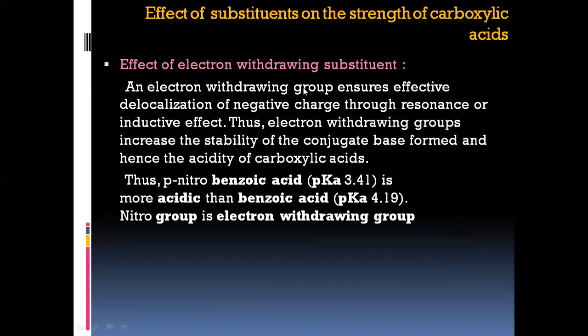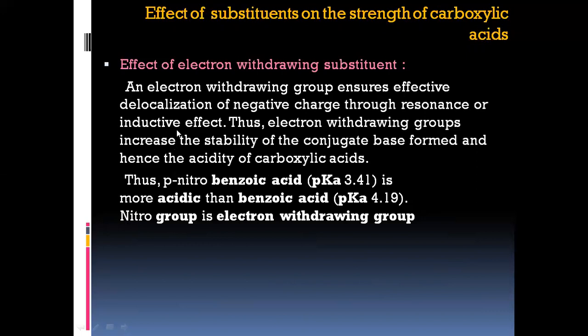An electron withdrawing group ensures effective delocalization of negative charge through resonance or inductive effect. Thus, electron withdrawing groups increase the stability of the conjugate base formed and hence the acidity of carboxylic acids. Thus, para-nitrobenzoic acid, where the pK value is 3.41, is more acidic than benzoic acid with a pK value of 4.19. We know that electron withdrawing groups are those which withdraw electron from the compound.